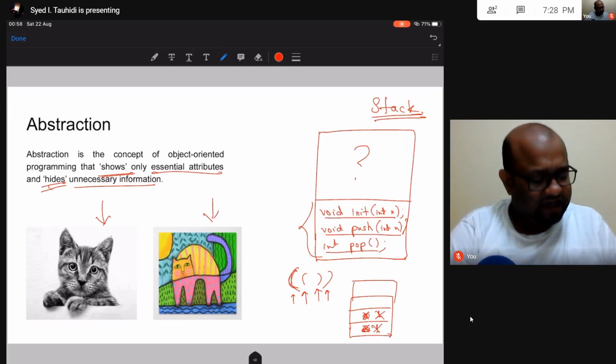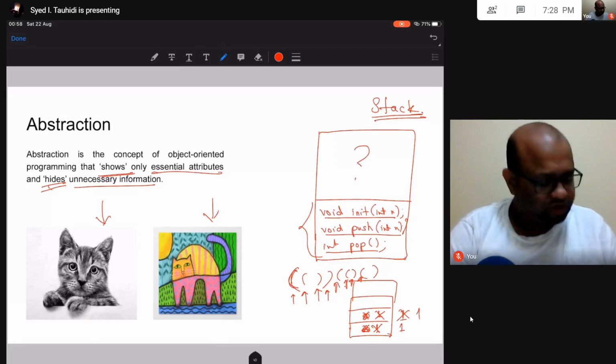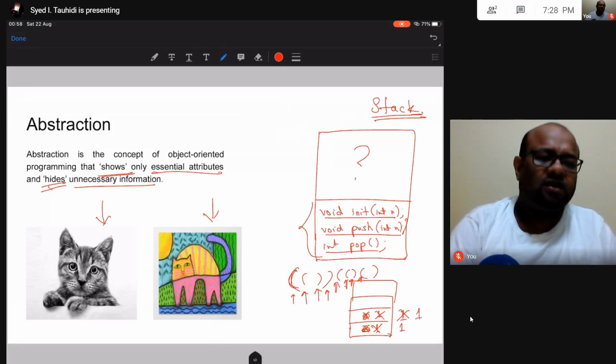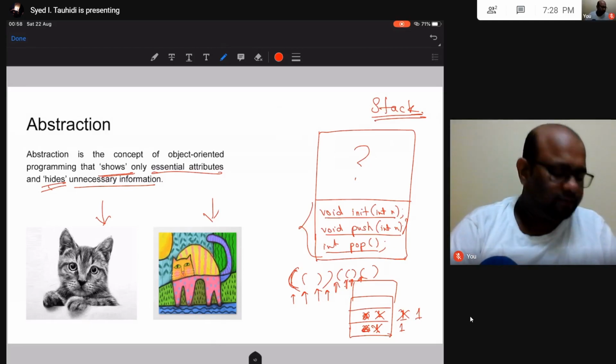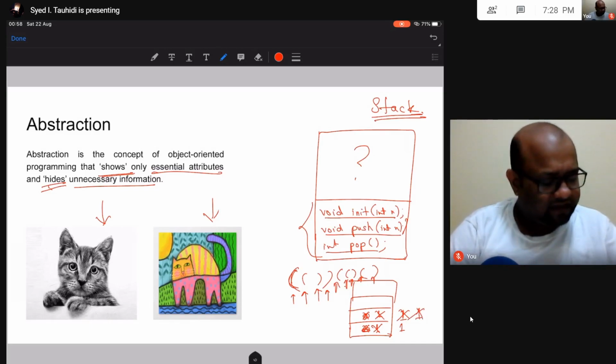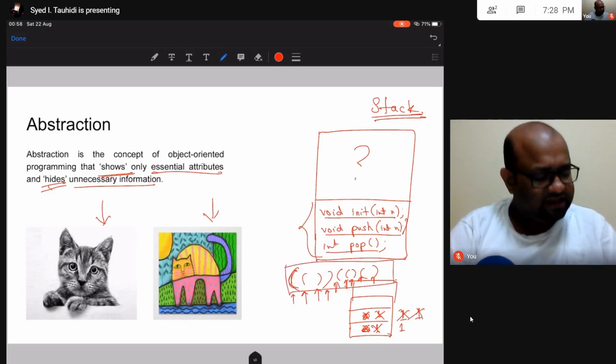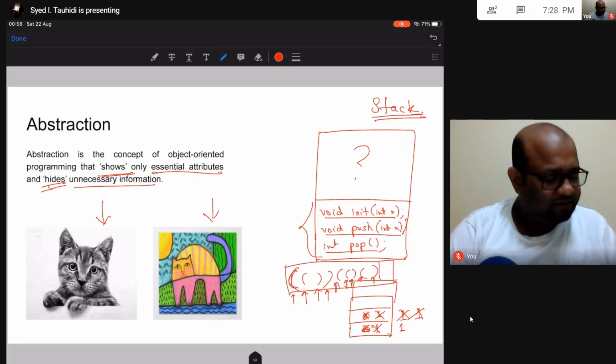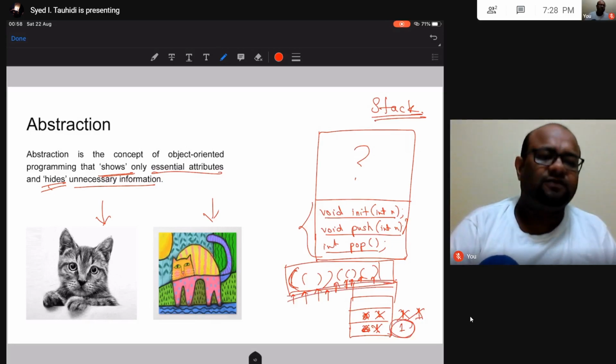Okay, let us say I have more of this. I'm going to insert again. I see another open, I insert again. I see a closing parenthesis, I pop once. I see another open parenthesis, I push again. So when I was saying insert, I was actually meaning push. Okay. And I see a closing parenthesis, I pop again. So I have reached the end of my string. It seems my stack is not empty. That means this string that I have is not balanced.